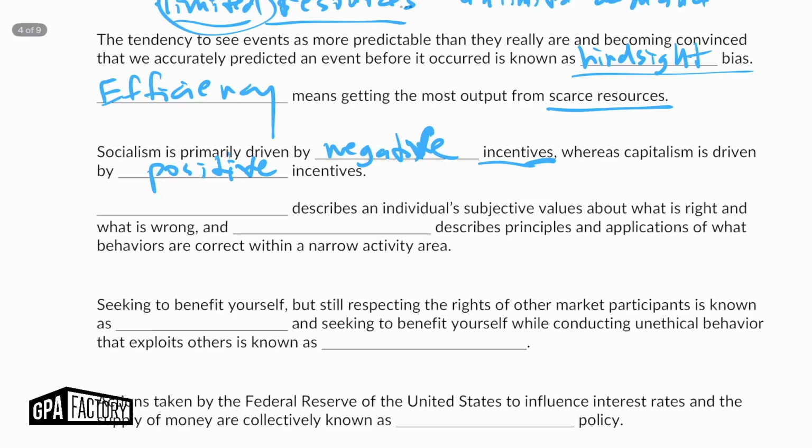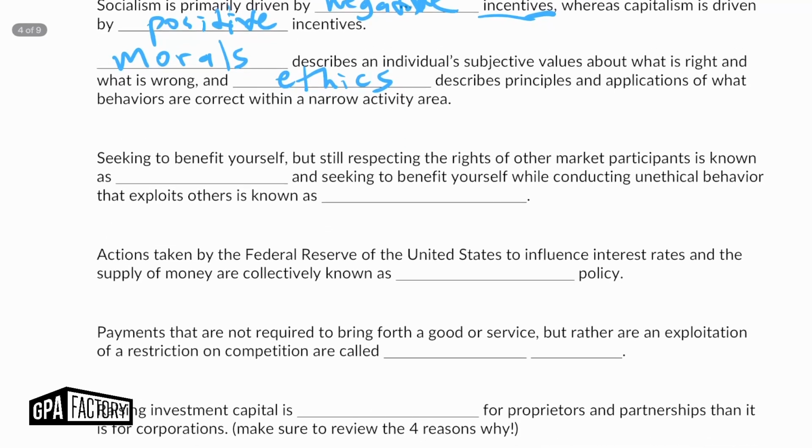Okay. Blank describes an individual's subjective values about what is right and what is wrong. That would be morals, versus ethics, which describe the principles and applications of what behaviors are correct within a narrow activity area. Now, seeking to benefit yourself, but still respecting the rights of others is known as blank. Okay, this is going to be self-interest. So different than if we're doing something to try to screw somebody else over, that is conducting unethical behavior that exploits others. That's known as opportunism.